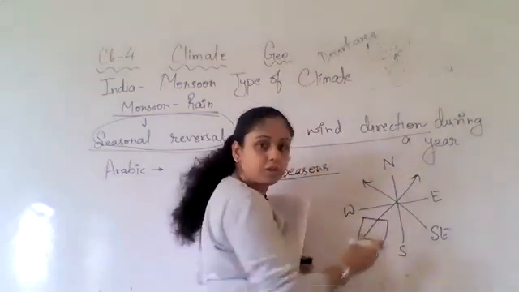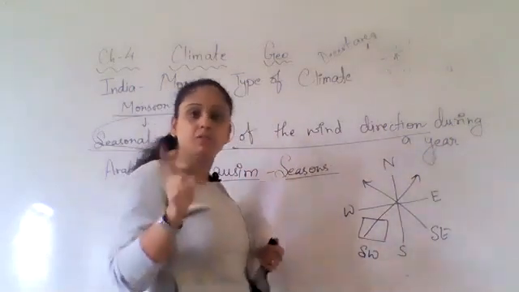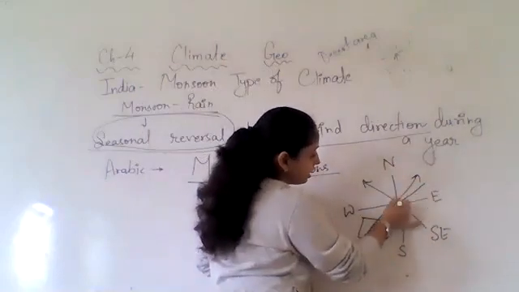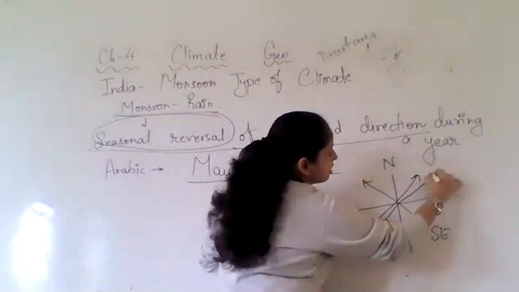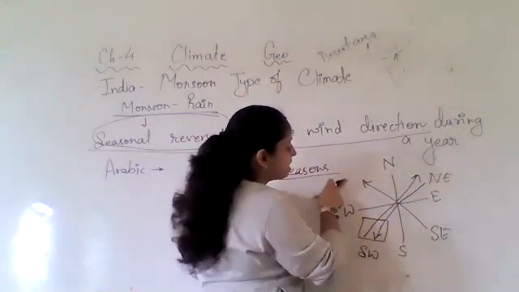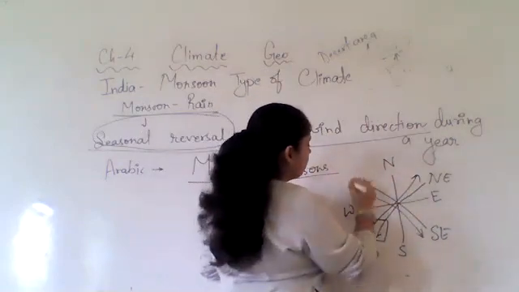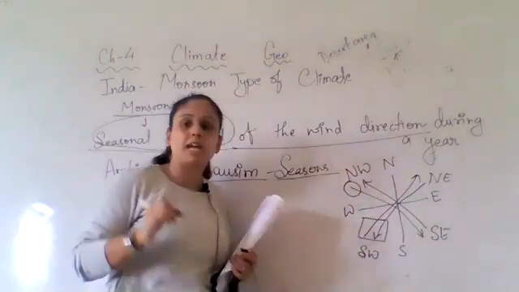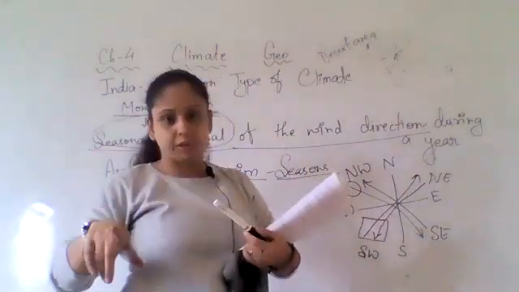North and south will come first, and then we keep the west and east always. Now when this wind is coming like this, then this wind will be northwest. And in the same way when this is going this way, this will be northwest. So this is a trick. By the tail we can understand what is the name of this wind.